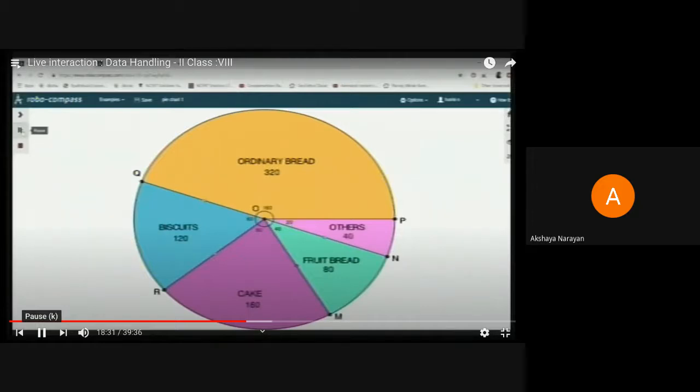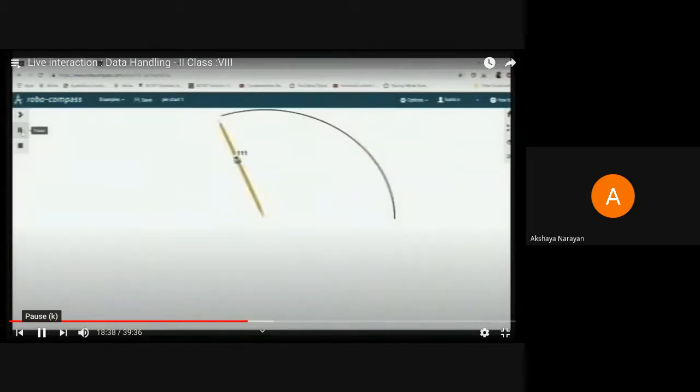So the first step, I know I have to start with a circle. So I take a convenient radius in my compass and draw the circle. So the circle should be ready like this. You can take it as big as you can accommodate in your paper or your notebook.